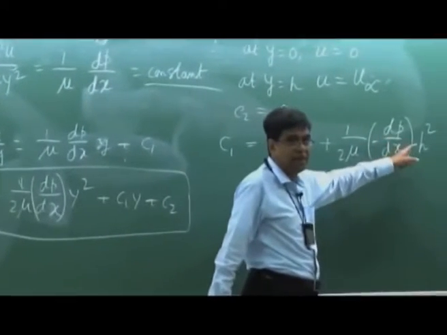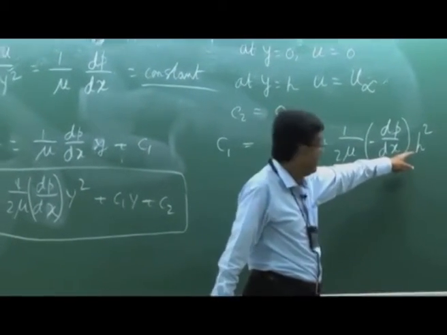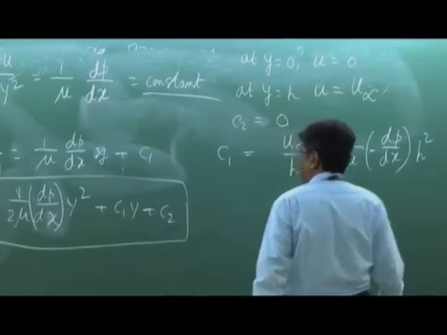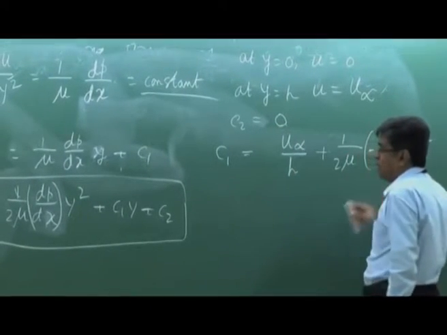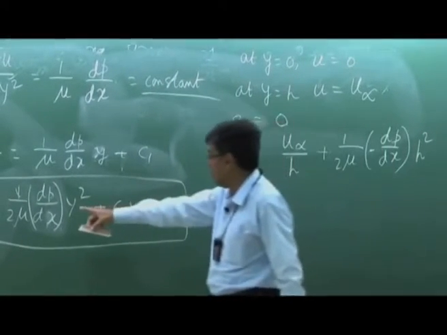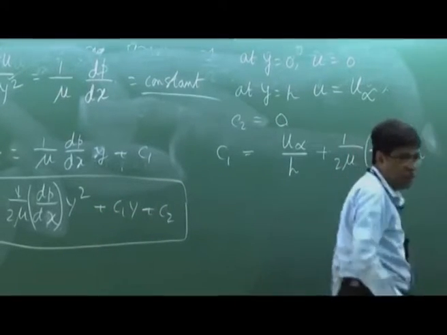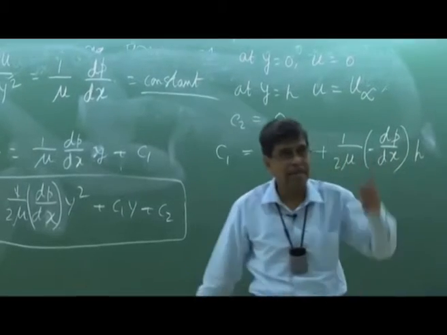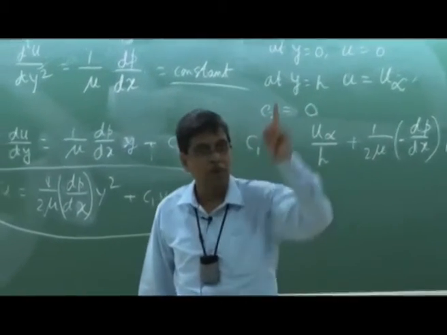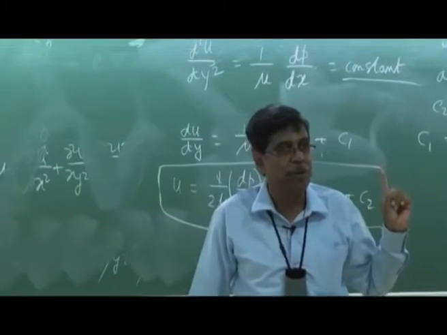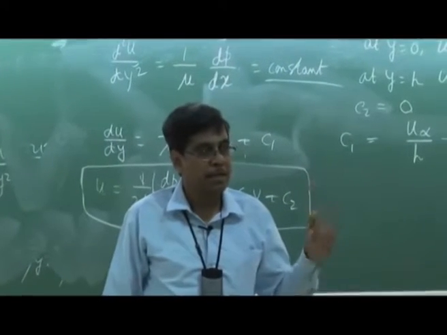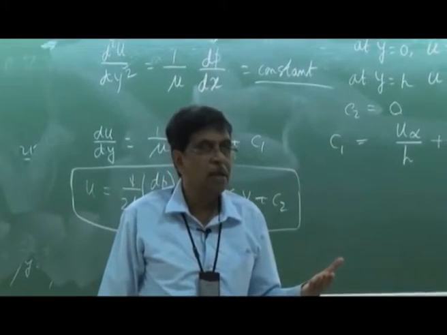C1 is equal to u infinity by h plus 1 by 2 mu minus dp/dx into h, yes. C1, this is 1 by 2 mu h squared, C1 h is h, yes. You tell that. Sir, it will be h. Any one of you raise hand and tell, sir, it will be h. That is the way of telling, yes.